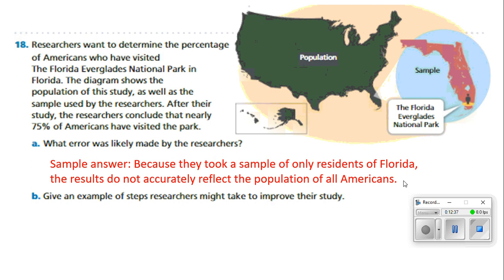This would be like going to a football game, if they were all there in Chicago to see the Chicago Bears, and I asked everybody that came out of that stadium, who's your favorite football team? Would that really give me an accurate reflection of the population of all Americans? No. I'm asking people from Chicago that are coming straight from a game from their favorite team. Most of them are going to say the Chicago Bears. If I wanted an accurate sample, I'd have to take a poll from an equal number of people from every state. B, give an example of steps researchers might take to improve the study.